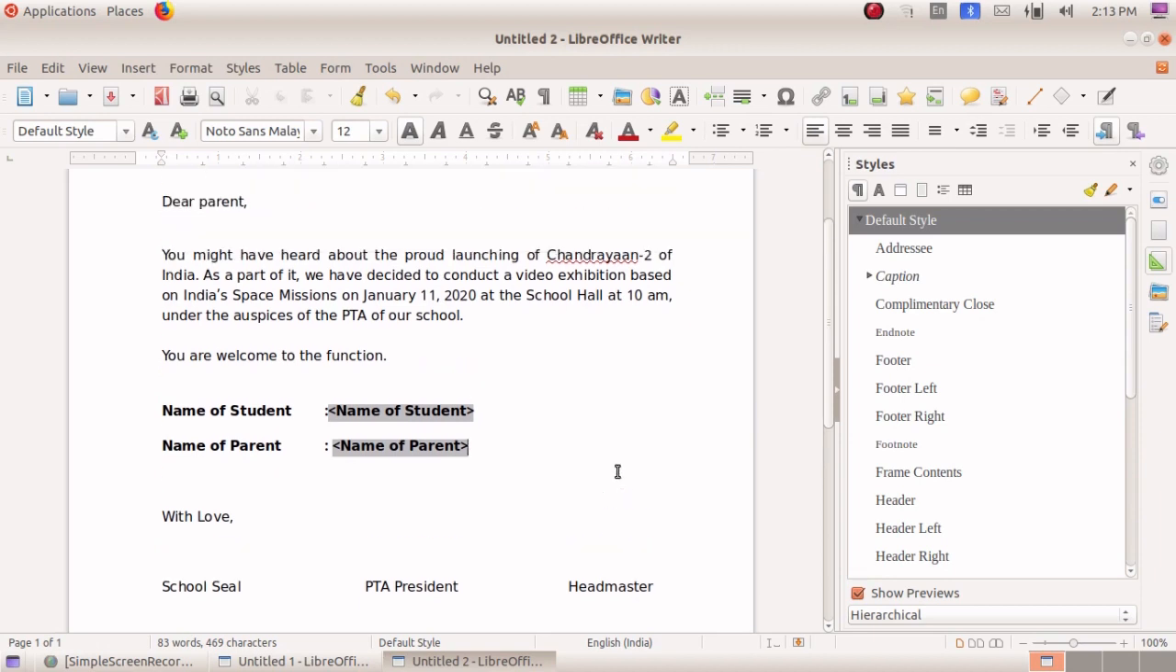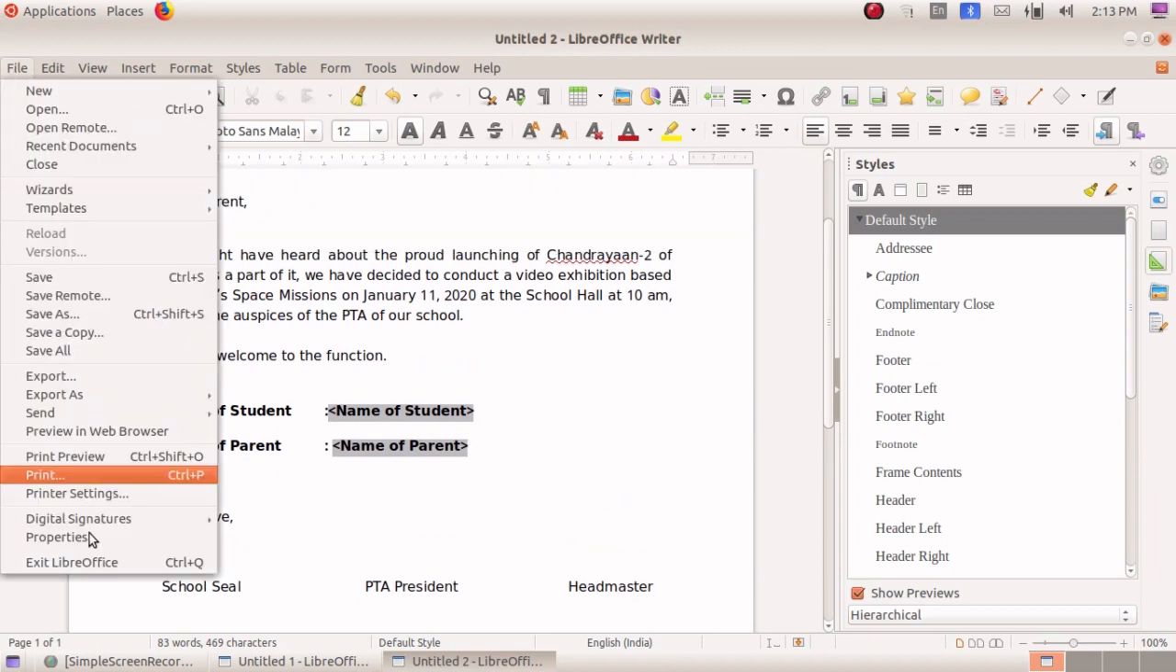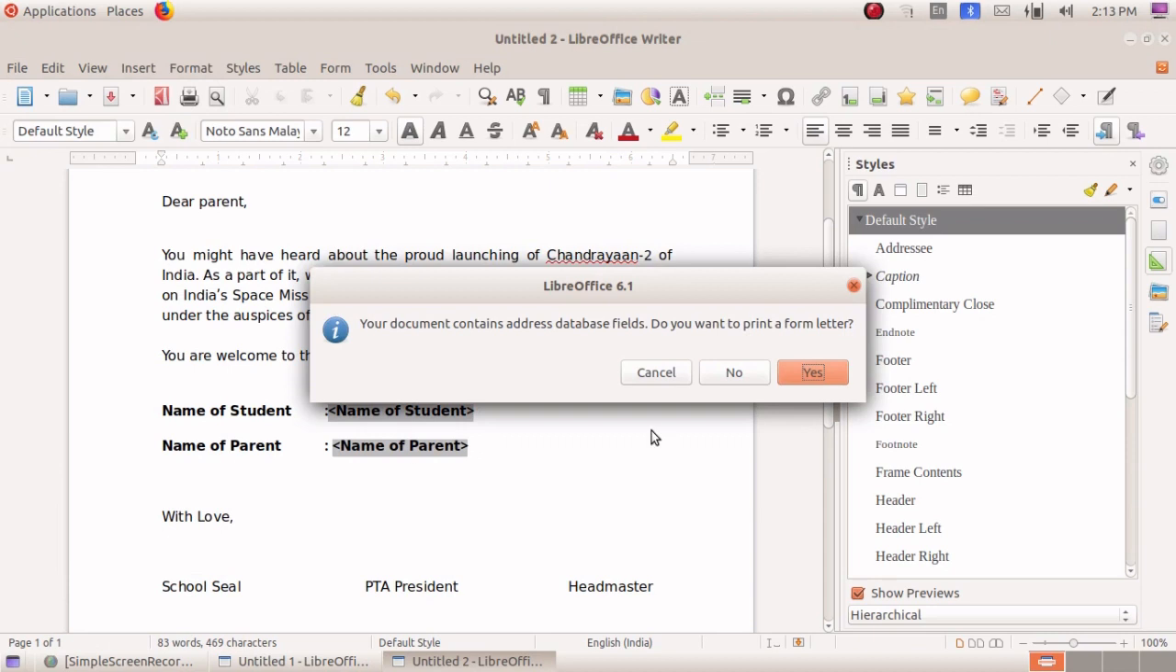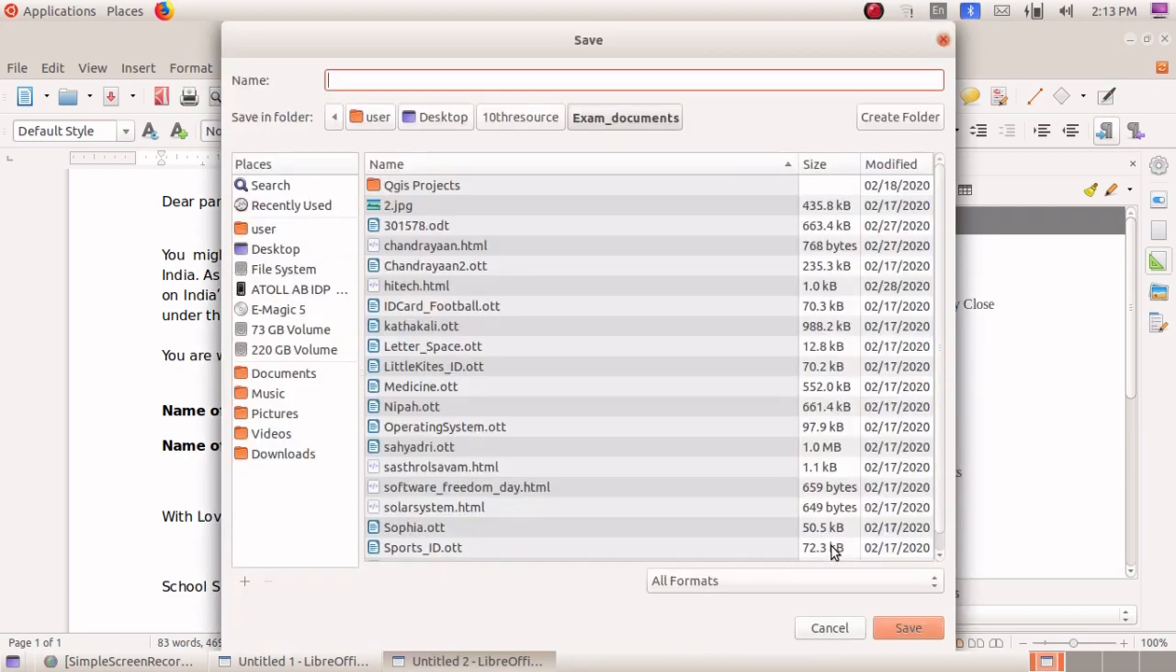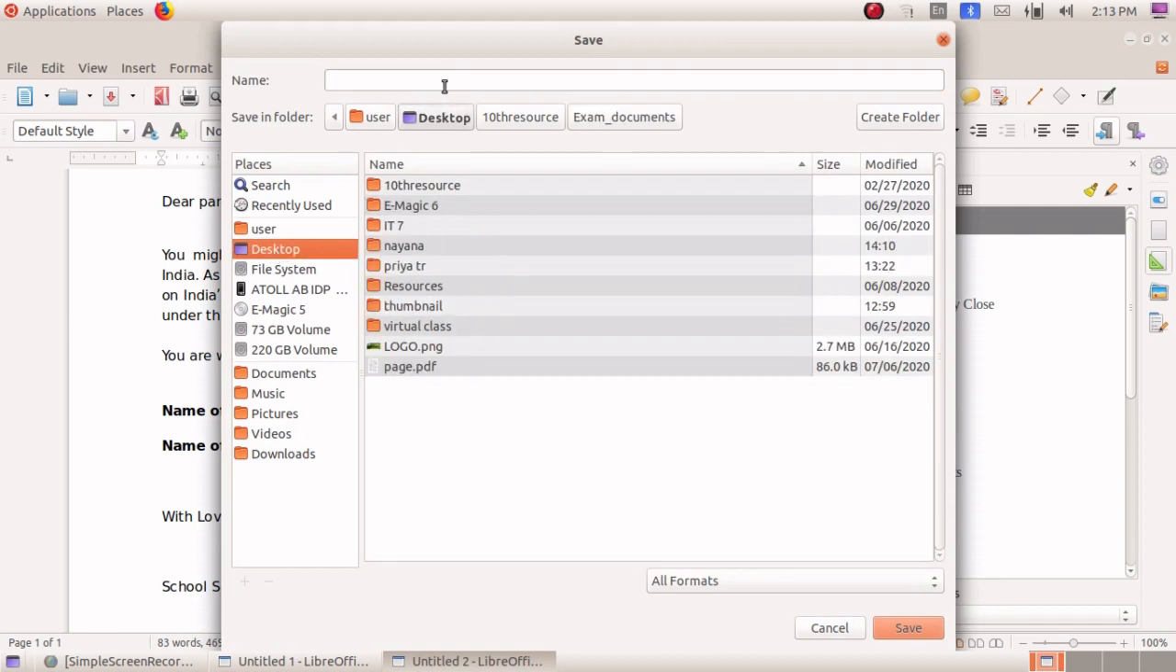And the final step is go to File, Print, and just click the option Yes. We are going to print in the form of a letter. So here you have the name of student and parent, and click Save as single document. In a single file you are getting the different letters. We'll show you after clicking this. So click OK and save the file.